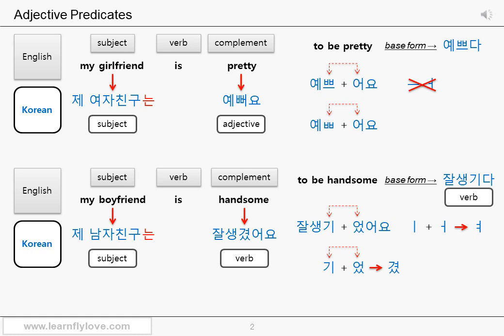One of the main things I wanted to tell you on this page is you should remember the fact that English and Korean are very different languages. An adjective in English can be a verb in Korean. Of course, I use English to explain the grammar, but you should try to learn Korean as it is. If you don't want to remember this as grammar, then you can just memorize pretty is 예뻐요, but handsome is 잘생겼어요. It's up to you.